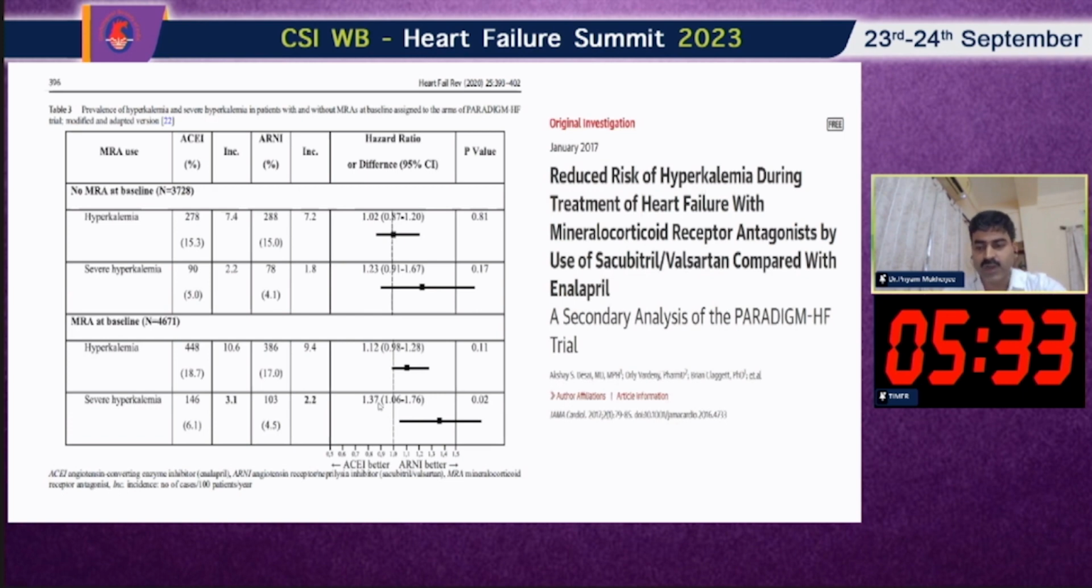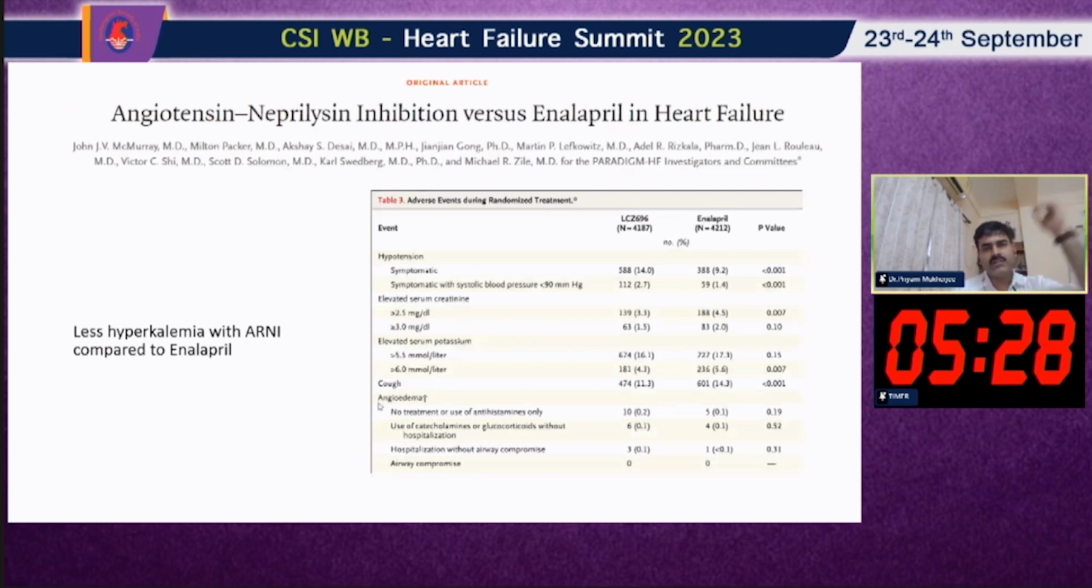So this is one derivation. Now, this is a paradigm shift, and we can know that dangerous potassium elevation, that is more than 6 millimole, is less with the ARNI compared to your enalapril group.